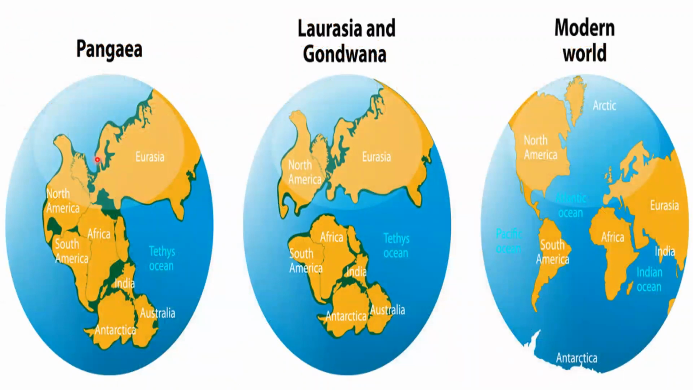So this is Pangaea, surrounded by Panthalassa, the super water body, and there was a shallow water body called Tethys Sea between Laurasia and Gondwana land. And this is the present position of the continents on our earth.